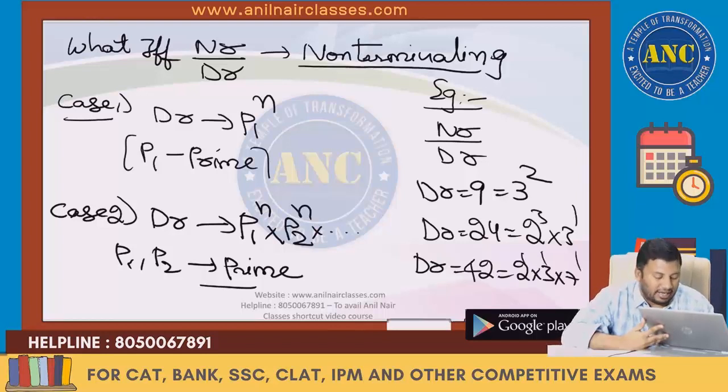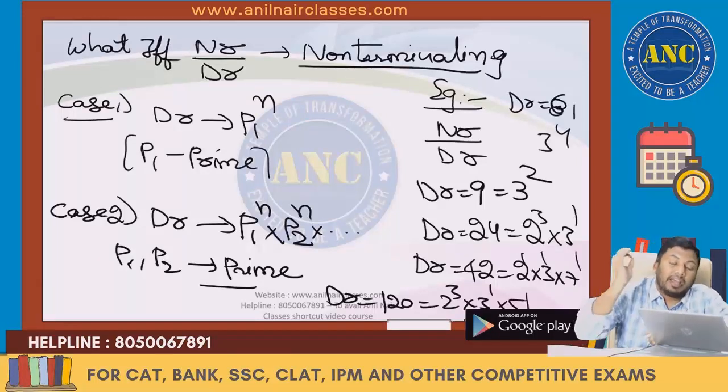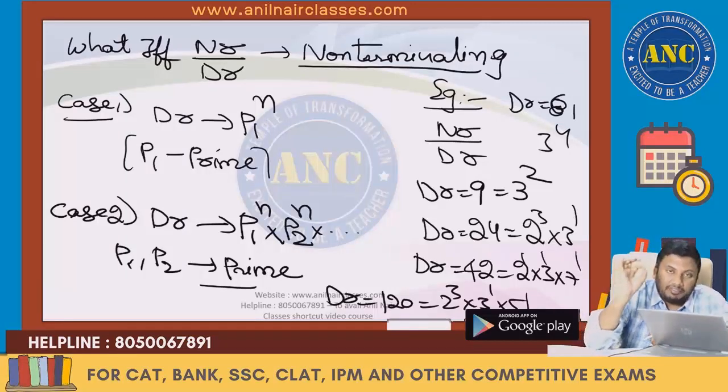Second case. Denominator is 120, 2 cube into 3 into 5. Second case. Denominator is 81, 3 power 4. Can I say that if the denominator is not taking powers of 2 or 5 or powers of 2 and 5, only these two cases will emerge?